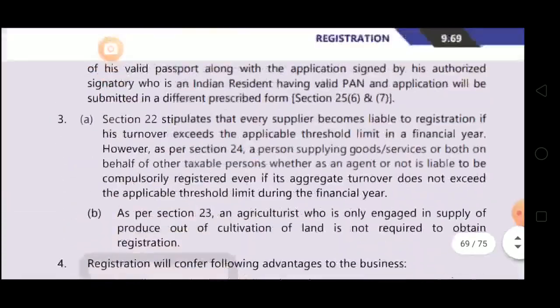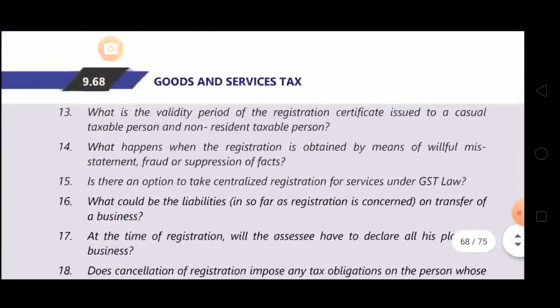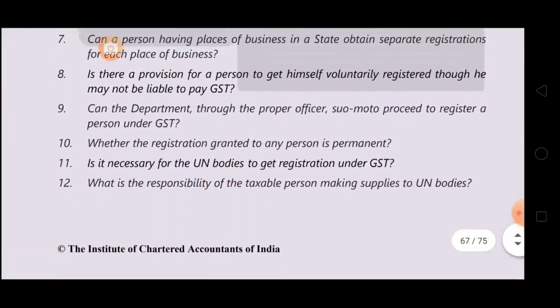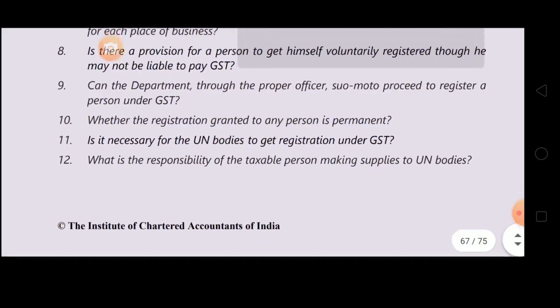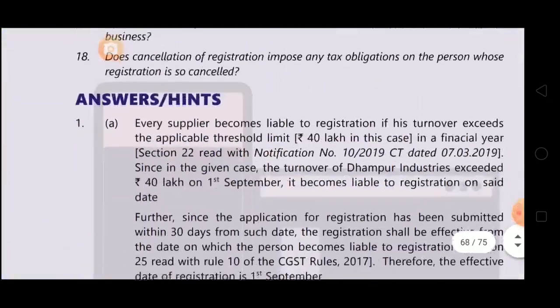Question number 8. Is there a provision for a person to get himself voluntarily registered though he may not be liable to pay GST? Yes.